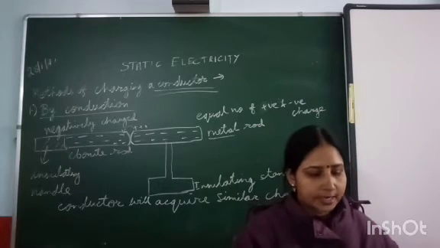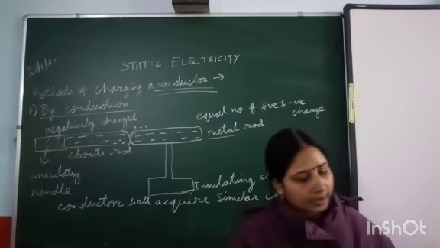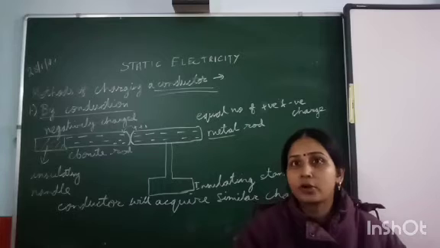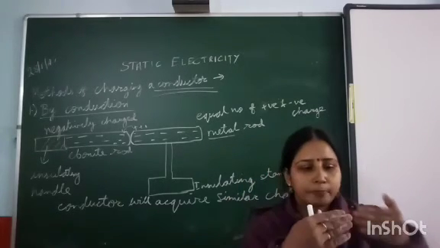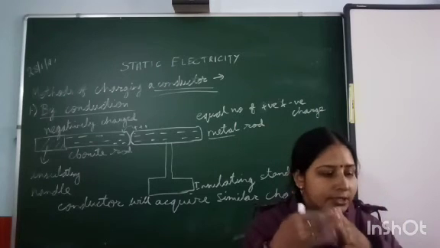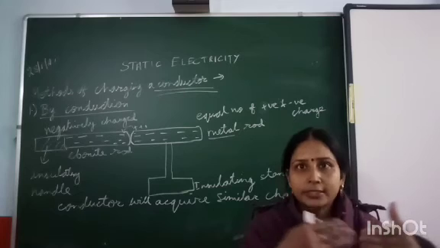What will remain inside? That is the negative charge, and hence the metal rod will become negatively charged. So this is the first method, in which the two rods are touching each other. This method is called charging a conductor by conduction. Actually, they are in contact.